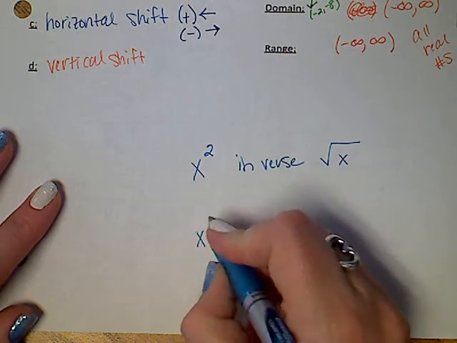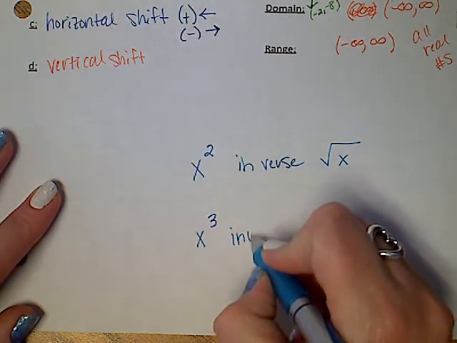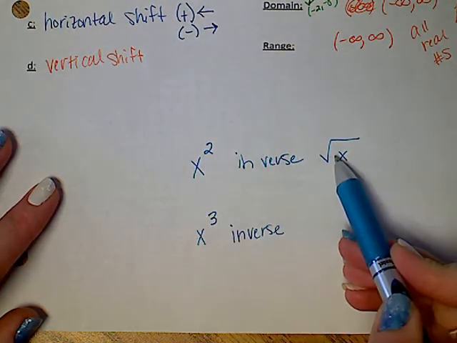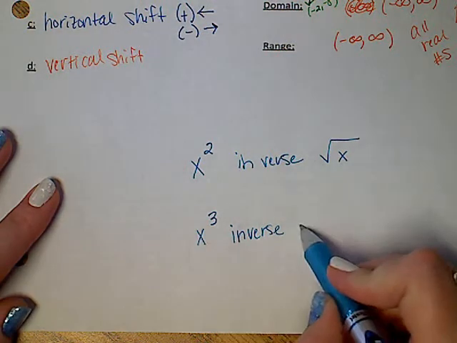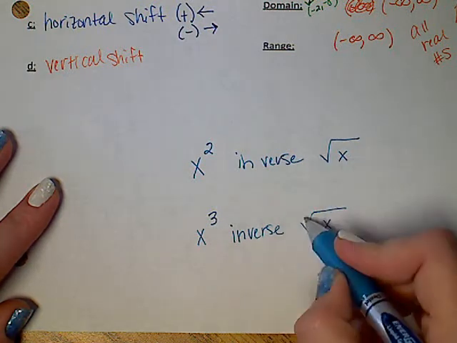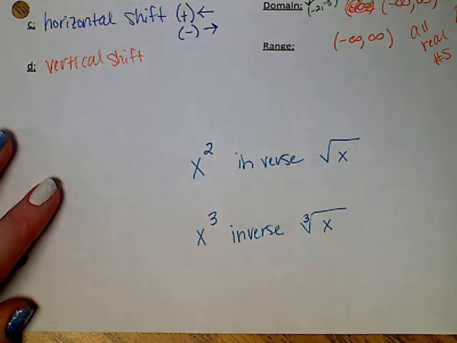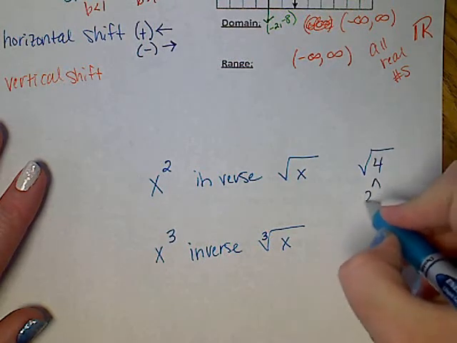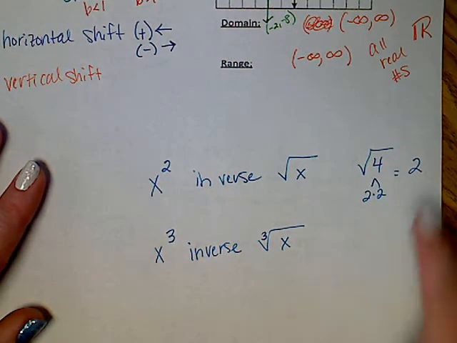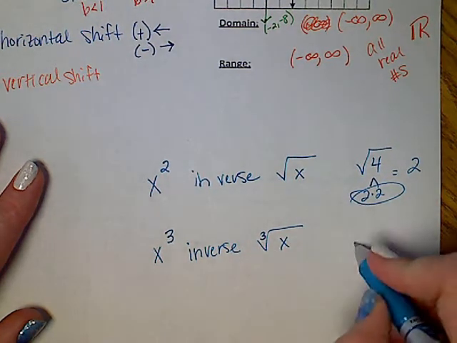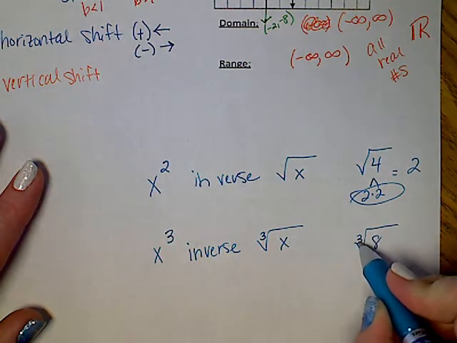Right now we're working with x cubed. So what would the inverse of x cubed be? Well, I had an exponent, I went to a root. You have an exponent, you're going to go to a root, except I can't do a square root. I'll have to do a cube root. What in the world? Yes, this is a cube root. So in a square root, we would come out of a square root in pairs. 2 times 2, so we know the square root of 4 is 2. That's a pair, a group of 2. When we're doing a cube root, we're going to come out in a group of 3s.